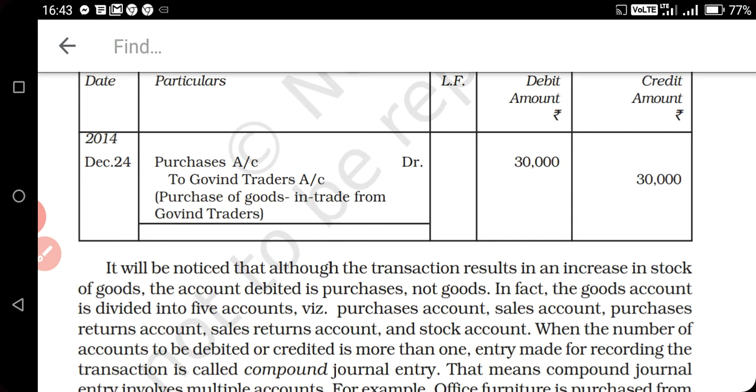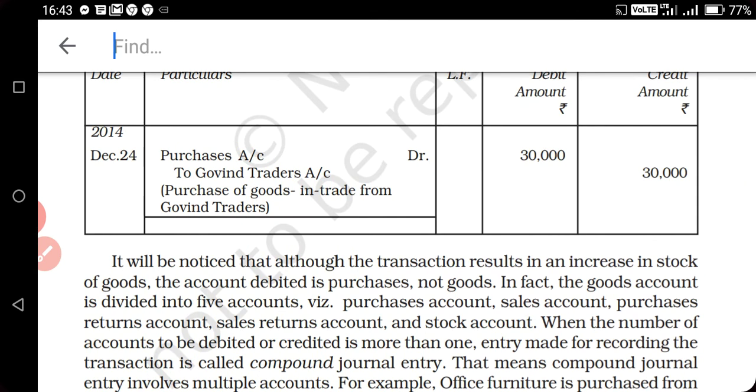You cannot start the 2 where you have started to write the purchases. So this is the way of the presentation. You will write the 2 in the center of the purchase, then you will write the trader's name and 2 indicating here credit. So this amount will go in the credit side. So here you will see 30,000 in debit side and 30,000 in credit side are there.